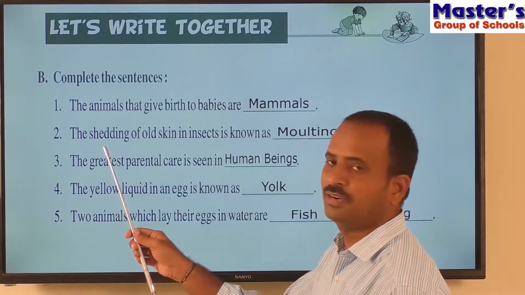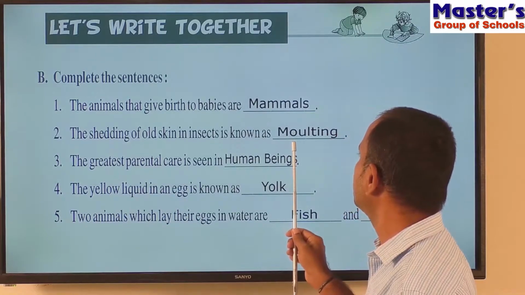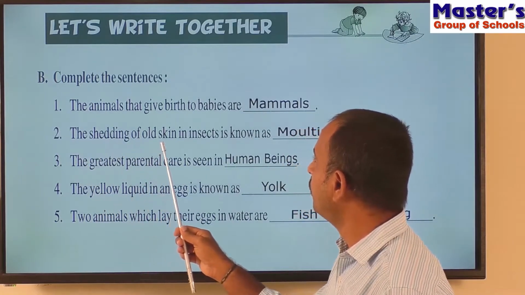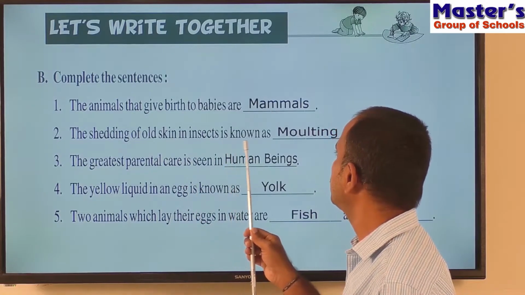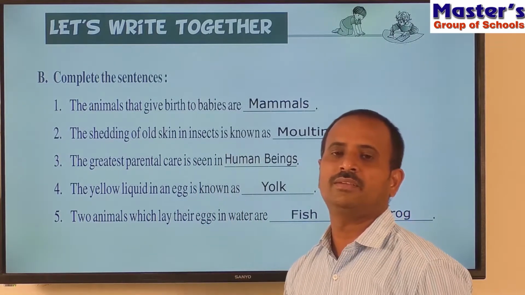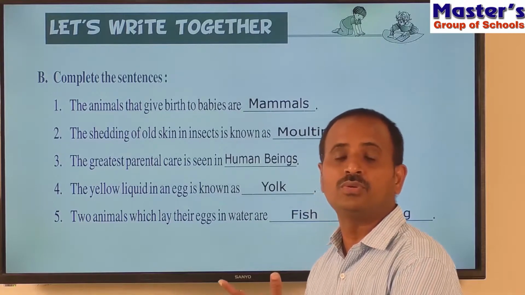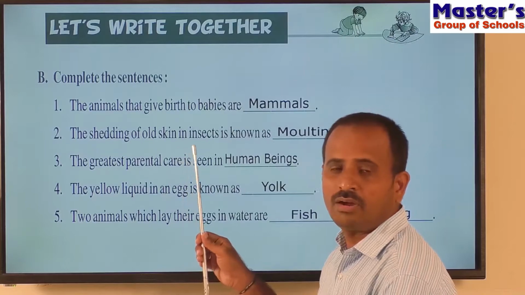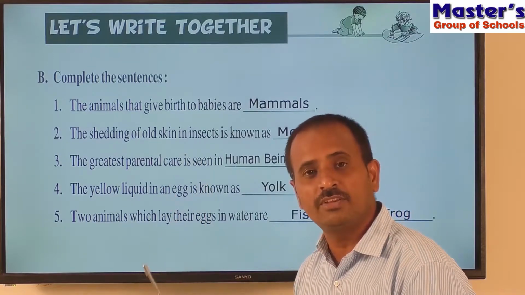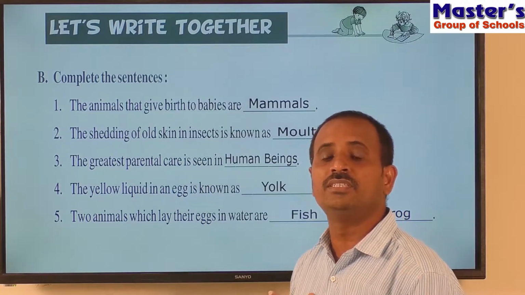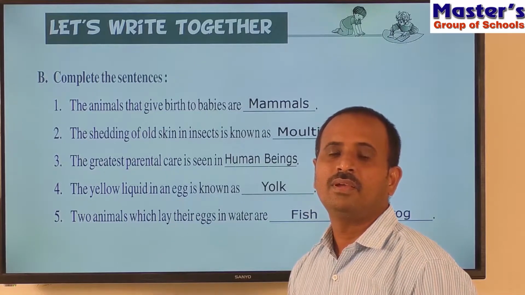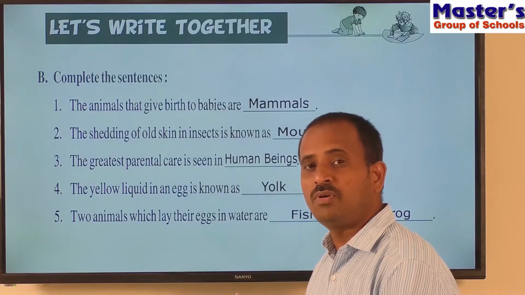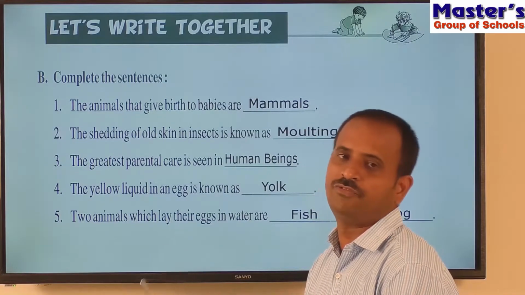So children, read the second one. So what is the answer for the second sentence? Molting. That is, the shedding of old skin in insects is known as molting. Already we have discussed in the questions and answers what is molting. So children, in a cockroach there are 3 stages in its life cycle. The first stage is it lays eggs. And after a few days, these eggs give out a smaller one which is called a nymph.